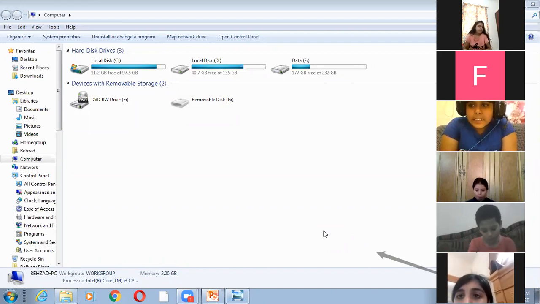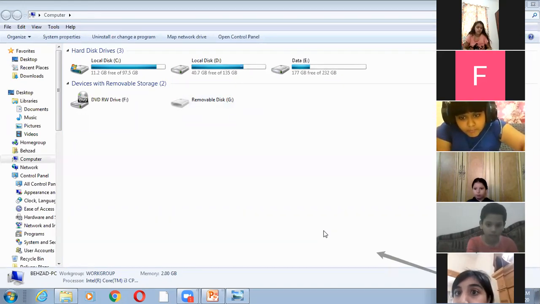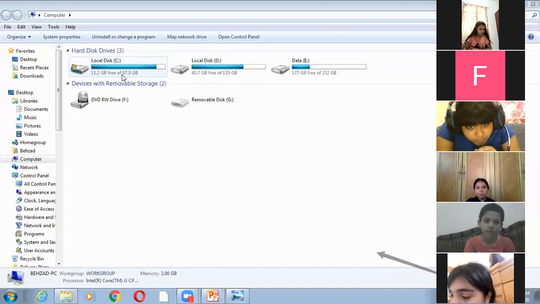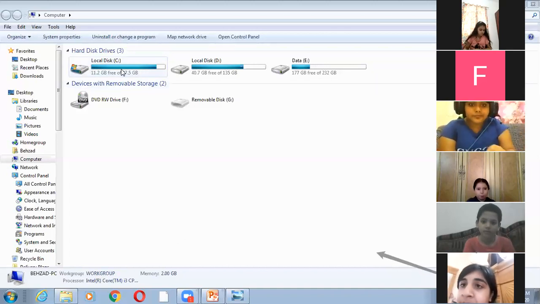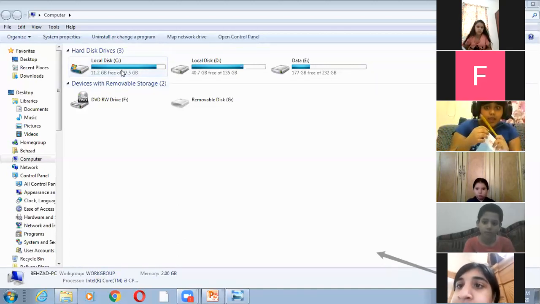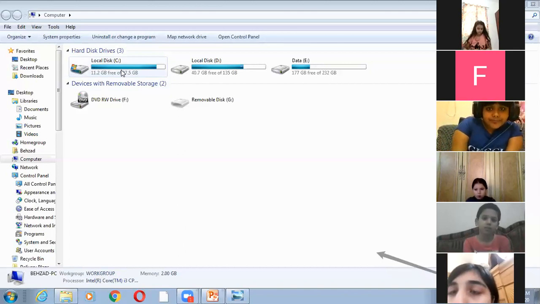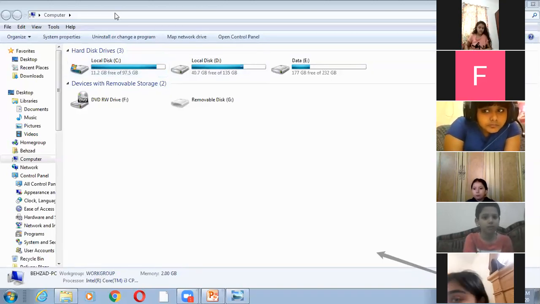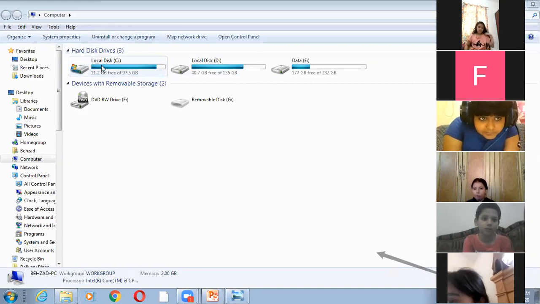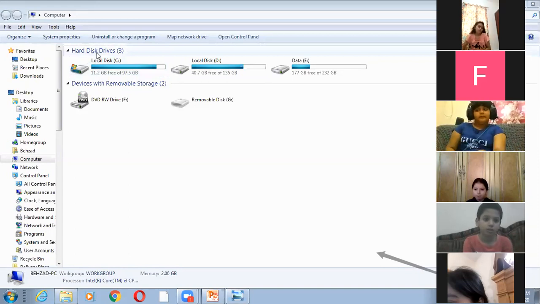Azan, wait. Okay, let's see what some of these icons represent. The first icon is local disk C. This icon shows that your computer has a hard disk drive. Hard disk is the disk where you save your data. If you don't have a local disk C icon in your computer window, that means you don't have any hard disk. So they are saying hard disk drive.